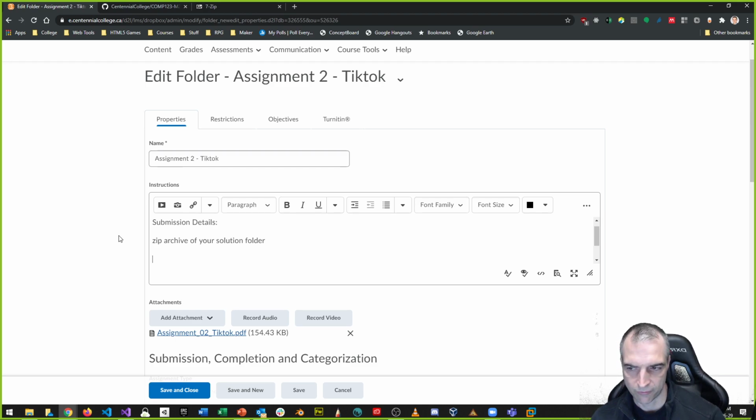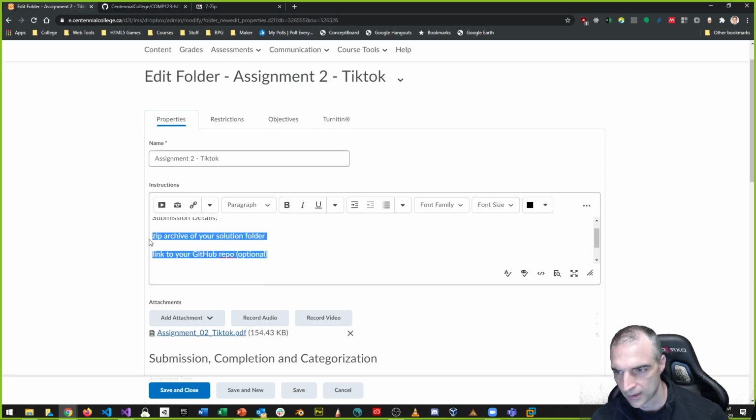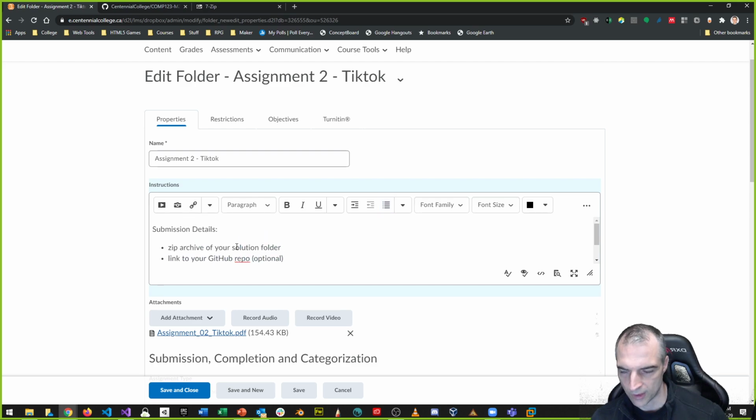I would like for you guys to practice and give me a link to GitHub. I put this as optional, but what this will do is make it easier for me to mark your work, which is what I'm looking for. So that's what I'm looking for in assignment 2. Those two things are generally what I look for.